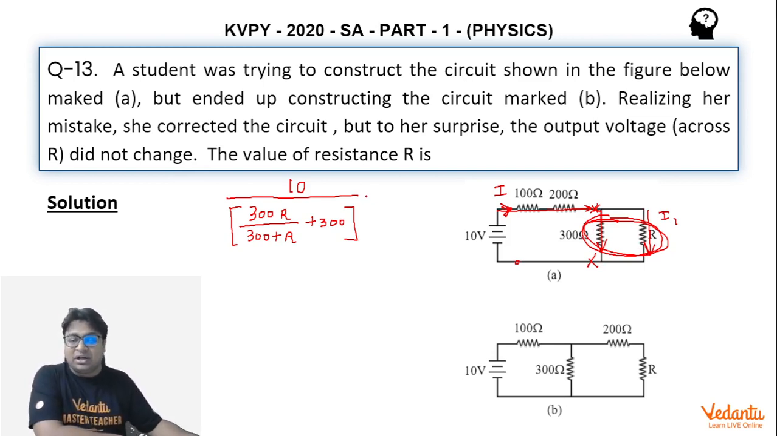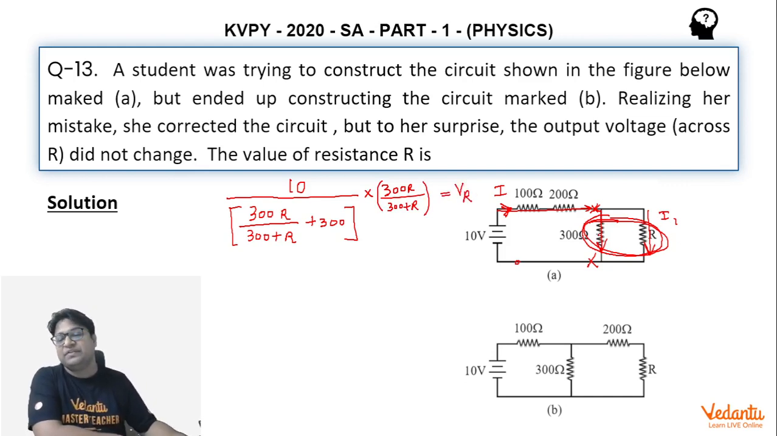So let's go with this method. Let's multiply this current with R equivalent, the equivalent resistance of 300 and R. So we are going to multiply this value with 300R upon 300 plus R. So this is the potential difference. Let me call it VR. So this is the potential difference across R in the first circuit.